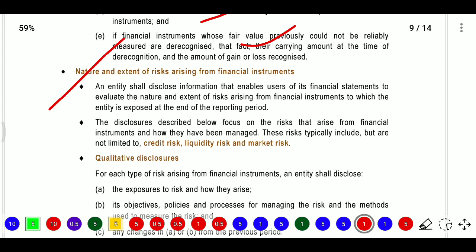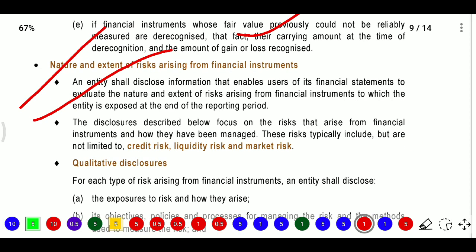Now after that we need to disclose the nature and extent of risk arising from financial instruments. The entity shall disclose information that enables users of its financial statements to evaluate the nature and extent of risk arising from financial instruments to which the entity is exposed at the end of the reporting period.